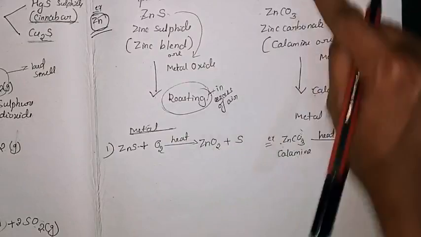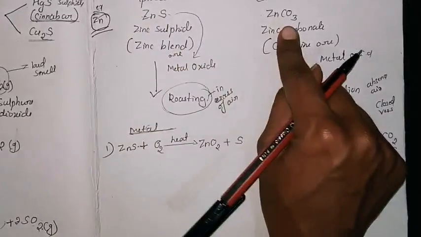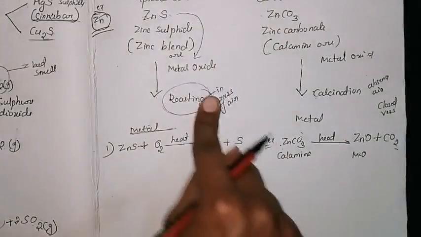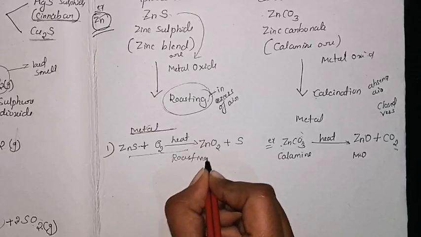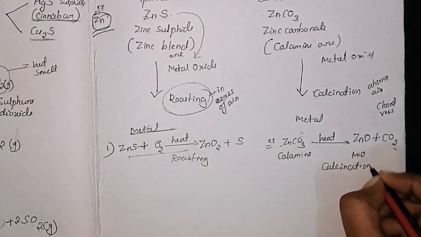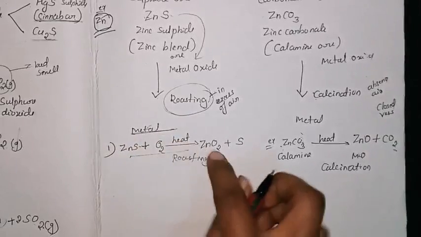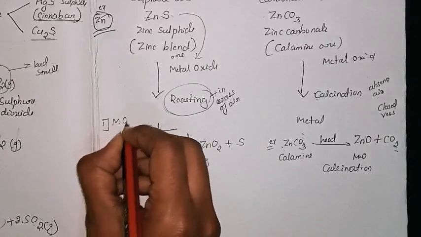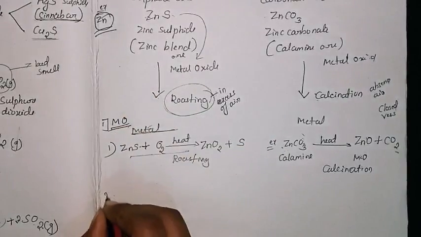What I told you, the first process is that the ore is present in the form of sulfide or carbonate. If it is present as sulfide, then by the roasting method, and this method is called calcination for carbonate. So if it is heated in the presence of oxygen, that is roasting, to give metal oxide. So this is the first step where we are getting metal oxide. The ore gets converted to the metal oxide.